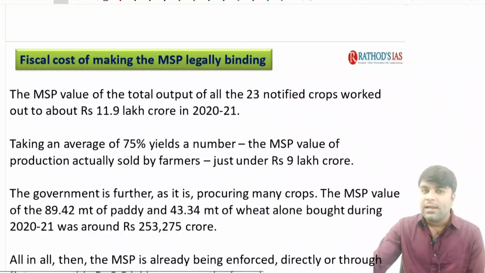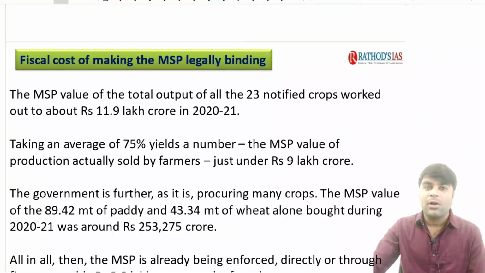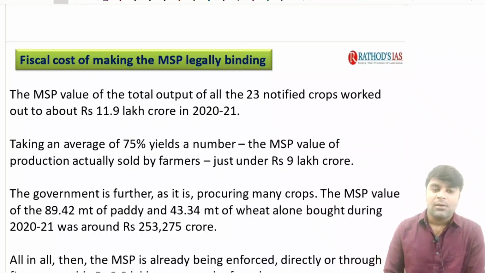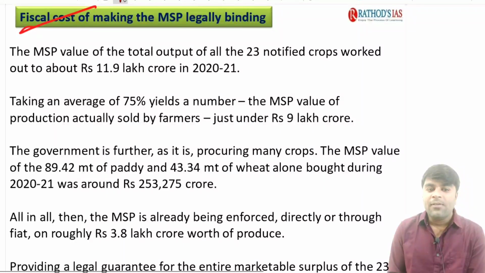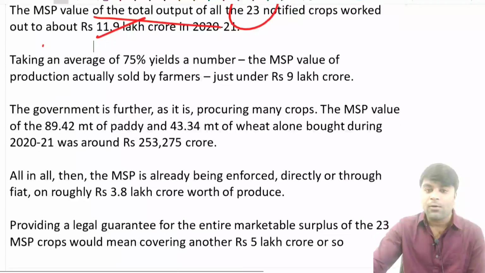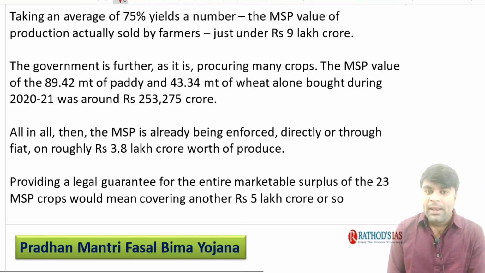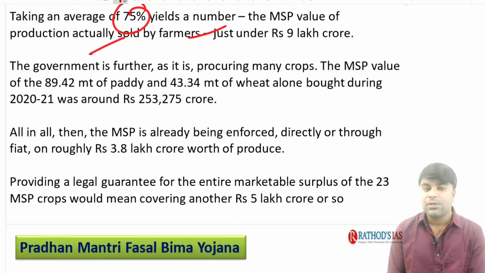When we discussed the static syllabus in our economics classes, we also discussed the PDS system and the decentralized procurement scheme of the state governments, right? Next. When we look at the fiscal cost of making the MSP legally binding, try to understand: the MSP value of the total output of all the 23 notified crops works out to about 11.19 lakh crores, right? Taking an average of 75% of the yield as marketed, the MSP value of the production actually sold by the farmers is just around 9 lakh crores, right?